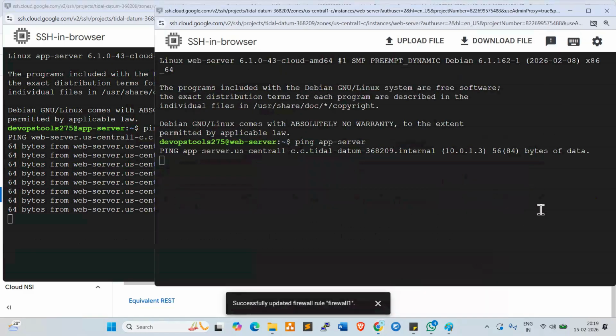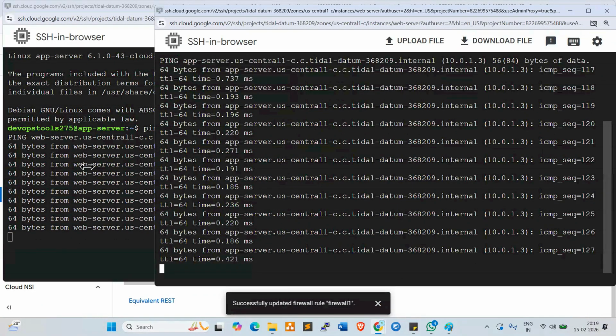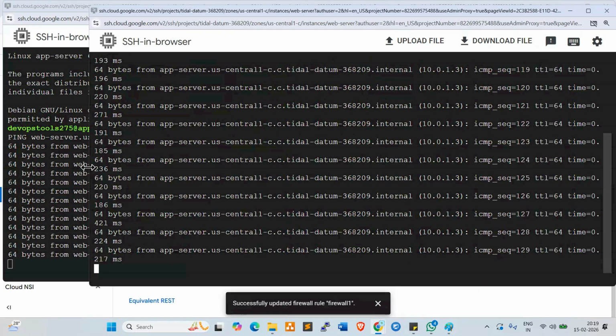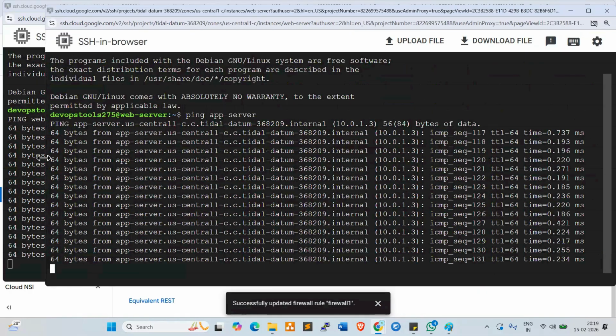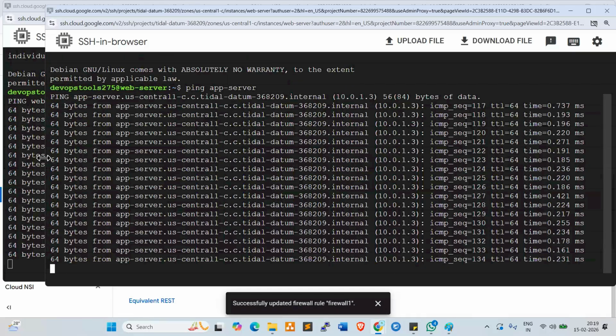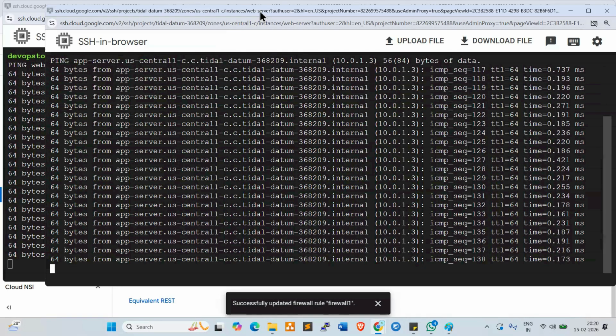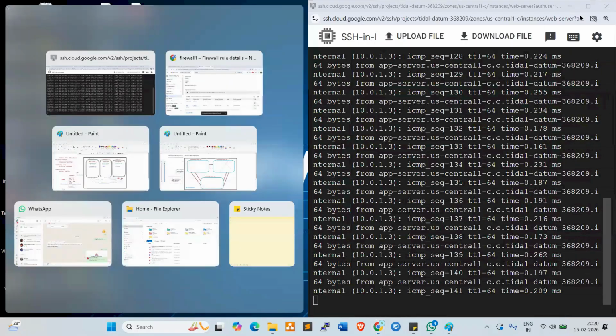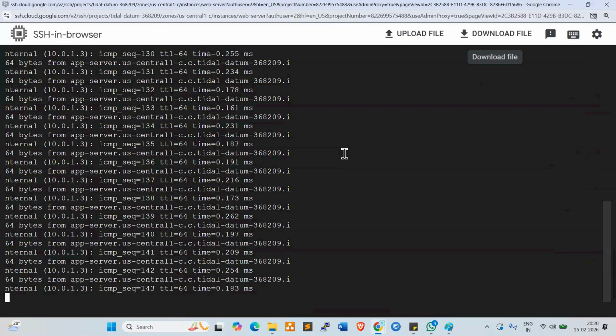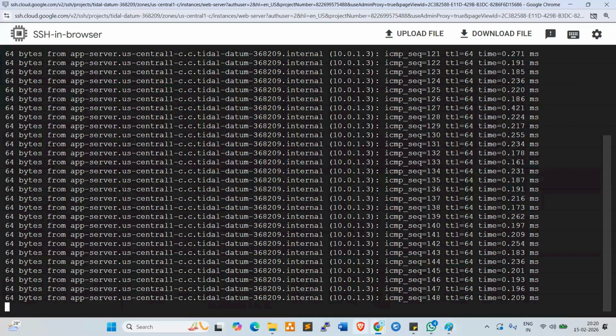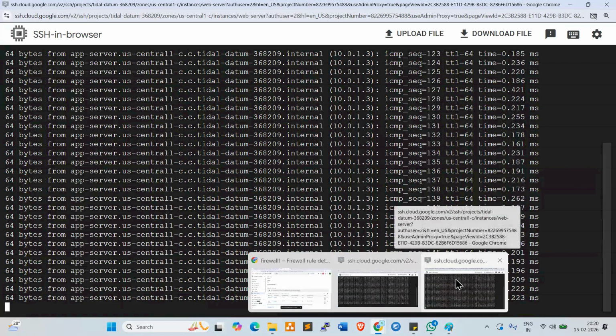So the other server also, look here. Ping started, right? Because we enabled ICMP, it will allow you to communicate from one subnet to another subnet only. So it will allow you to connect one subnet to another subnet, right? Yeah. Now the important part.